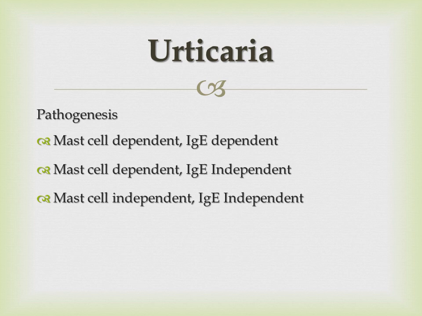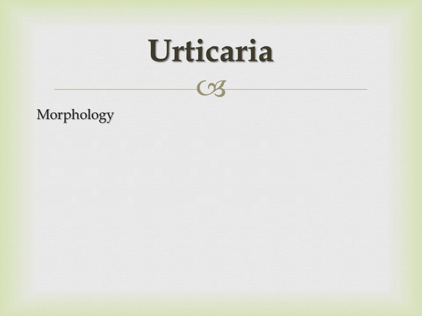However, its exact mechanism is still not known. In third year MBBS, when you studied the complement system, you also studied angioedema, so that also falls under this category of mast cell independent and IgE independent urticaria.